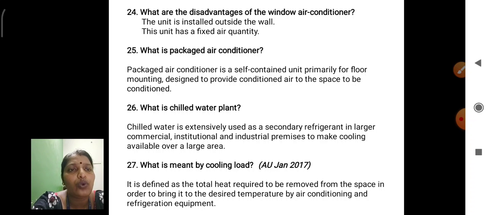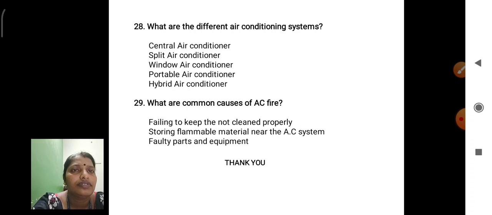What is meant by cooling load? It is defined as the total heat energy required to be removed from the space in order to bring it to the desired temperature by air conditioning and refrigeration equipment. You have to compulsorily apply this method, cooling load. Next, what are the different air conditioning systems? First one, central AC. Second one, split AC. Third one, window AC. Fourth one, portable AC. Fifth one, hybrid AC.